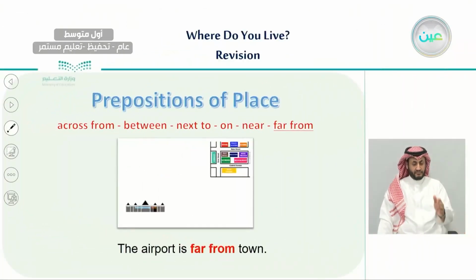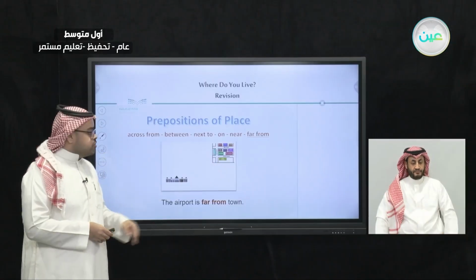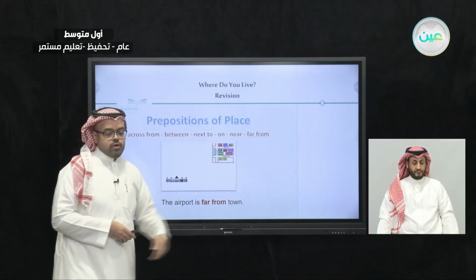The last one, which is far from. Far from means it's not near. It's far from a place. For example, the airport is far from town. So here is the town. It has a school, it has restaurants, hotels, and all the facilities we need in any town. And along this way, we have an airport. So the airport is not near or not next to this town. It is far from the town. So this is what we mean by far from, okay?